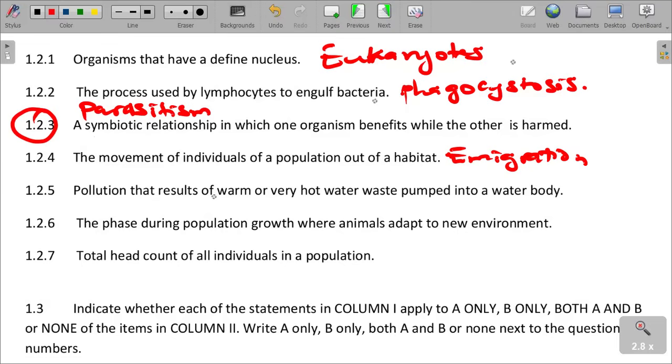Pollution that results from warm or very hot water waste pumped into a water body. Remember, in the generation of electricity from coal, we call that thermal pollution.